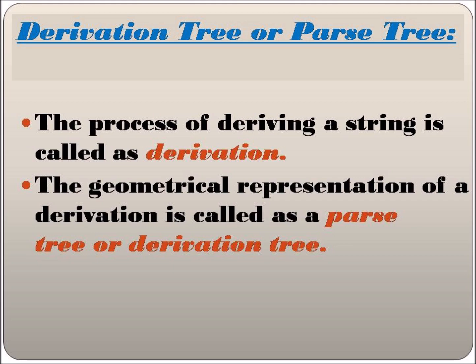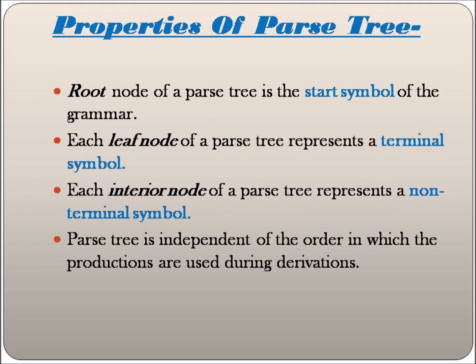The process of deriving a string is called a derivation. The geometrical representation of a derivation is called a parse tree or a derivation tree. There are a few properties of a parse tree.